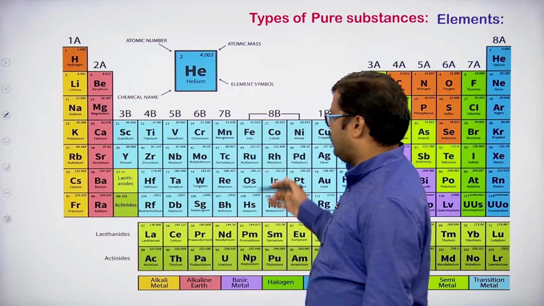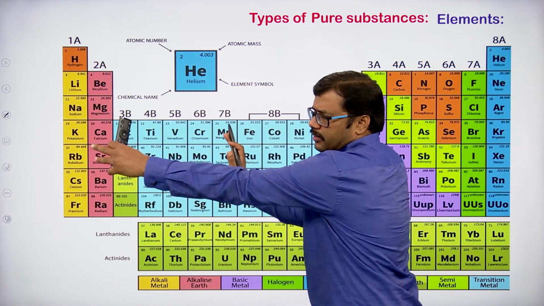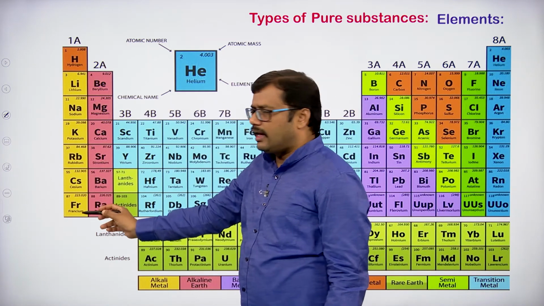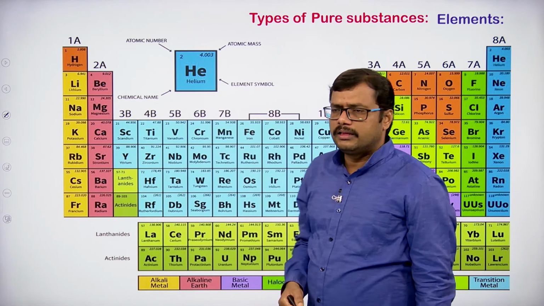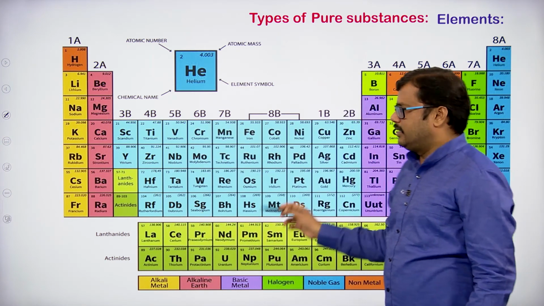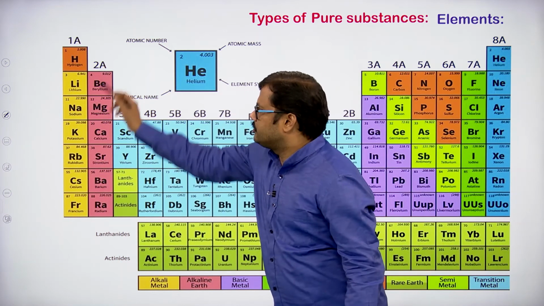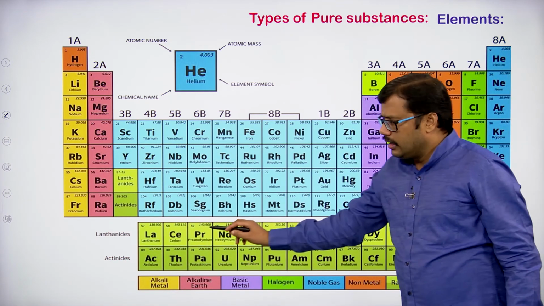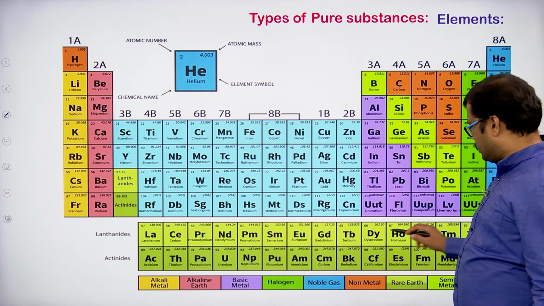If we observe the periodic table, the left portion is completely occupied by metals. The first A group elements are all alkali metals, and the second A group elements are alkaline earth metals. The light blue colored area is known as transition metals. And the inner transition elements below, most of them are also metals. So this total portion is metal.